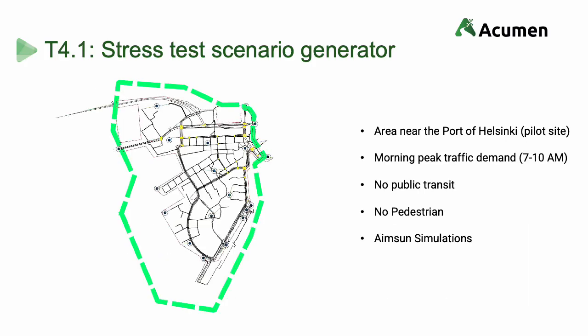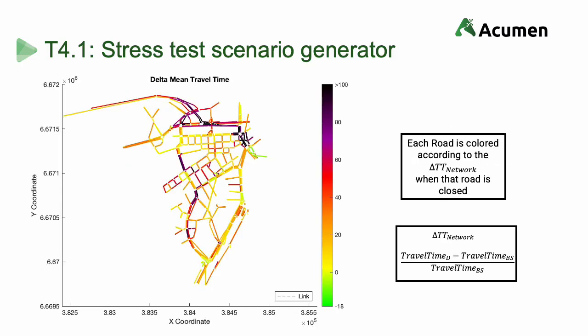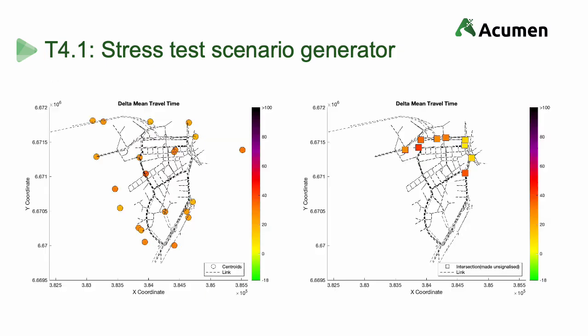Now for some insights. In collaboration with the city of Helsinki, the stress test generator was applied to the city's port area, one of the 4 pilot sites of the ACUMEN project, resulting in maps such as the one on your screen right now. This color coding allows stakeholders to quickly assess which portions of the road network are most sensitive to, for instance in this scenario, road closures. Although similar analyses can be carried out also considering origin-destination zones and signalized intersections.